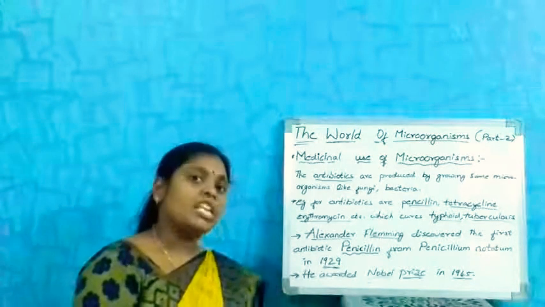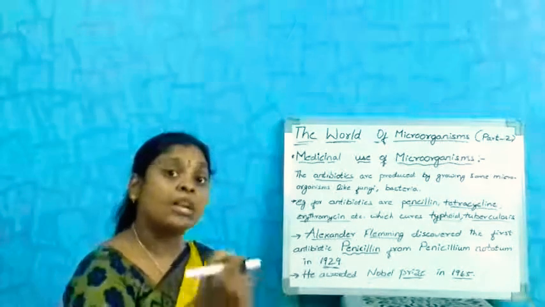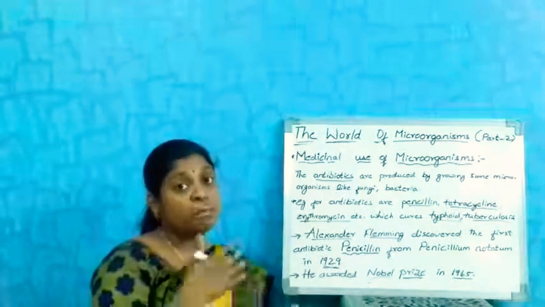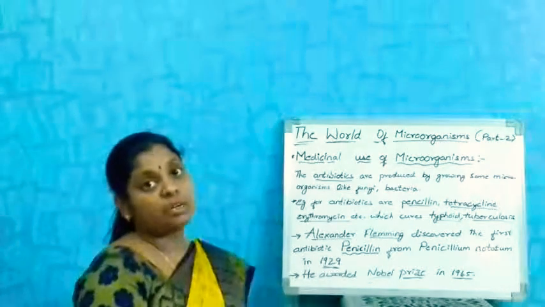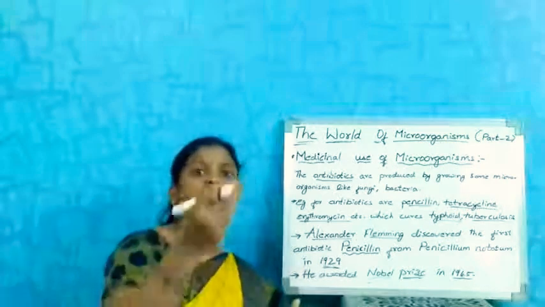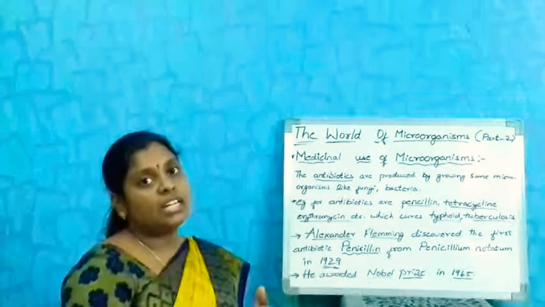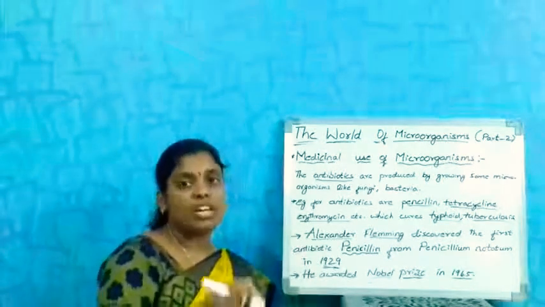These antibiotics are prepared by taking the chemical substance produced by one microorganism. Those chemical substances are useful to kill bacterial infections. Why do we go to the doctor first?